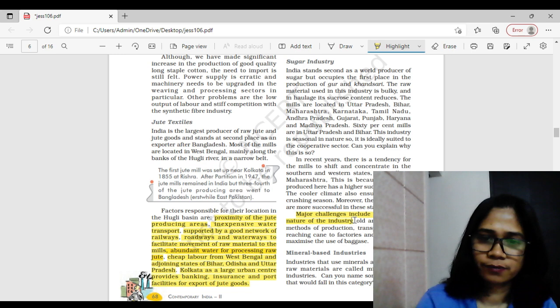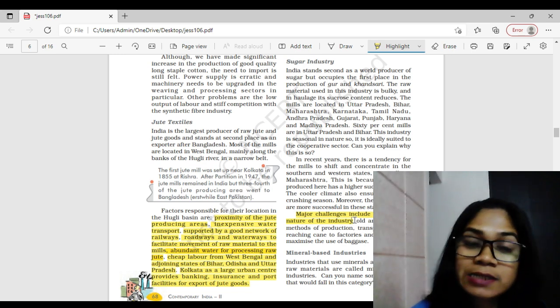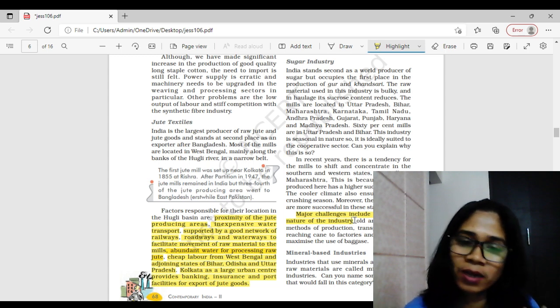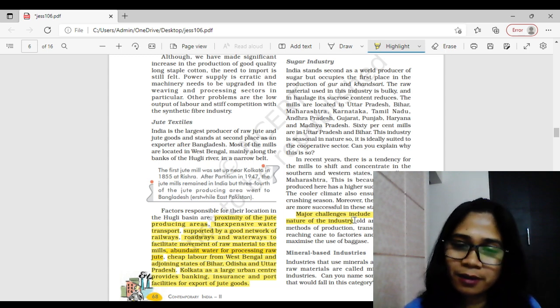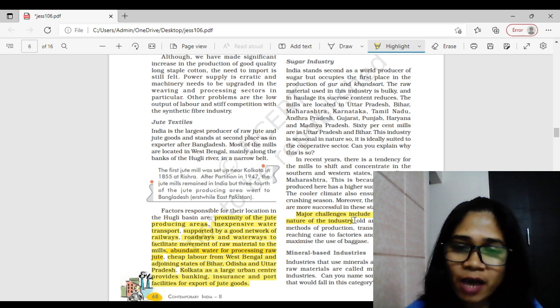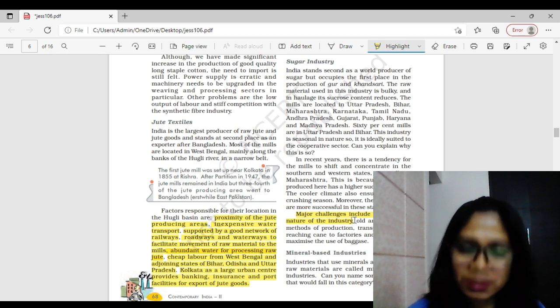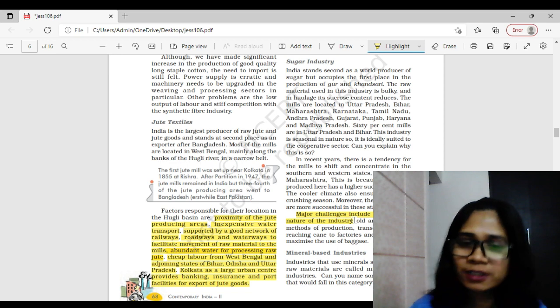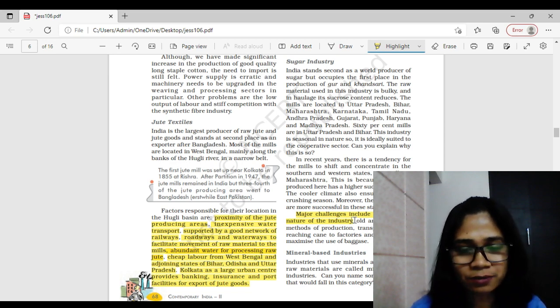Seasonal in nature. The sugar industry is seasonal in nature because sugarcane is one crop which takes almost 1 year to get ready. Just after the harvest, the sugar industry gets a lot of cane to process to make sugar.